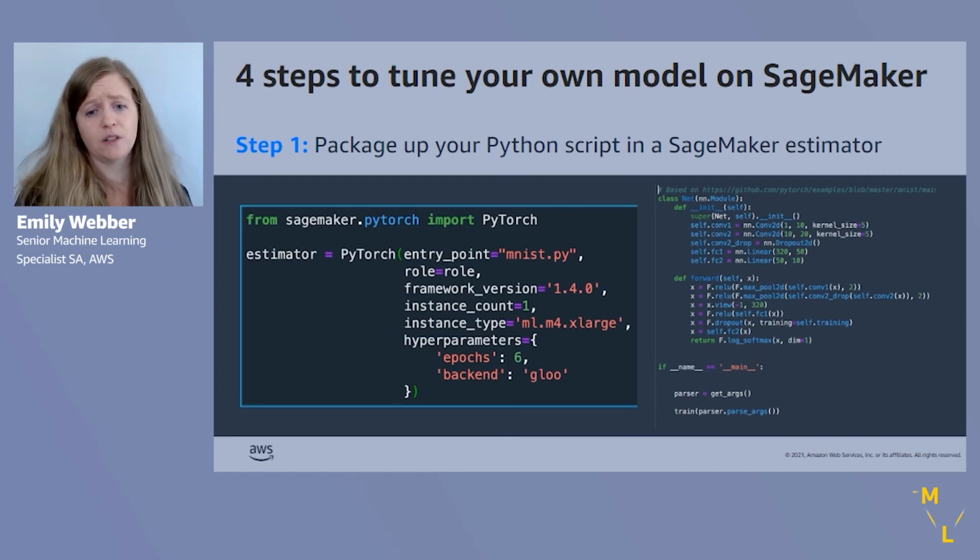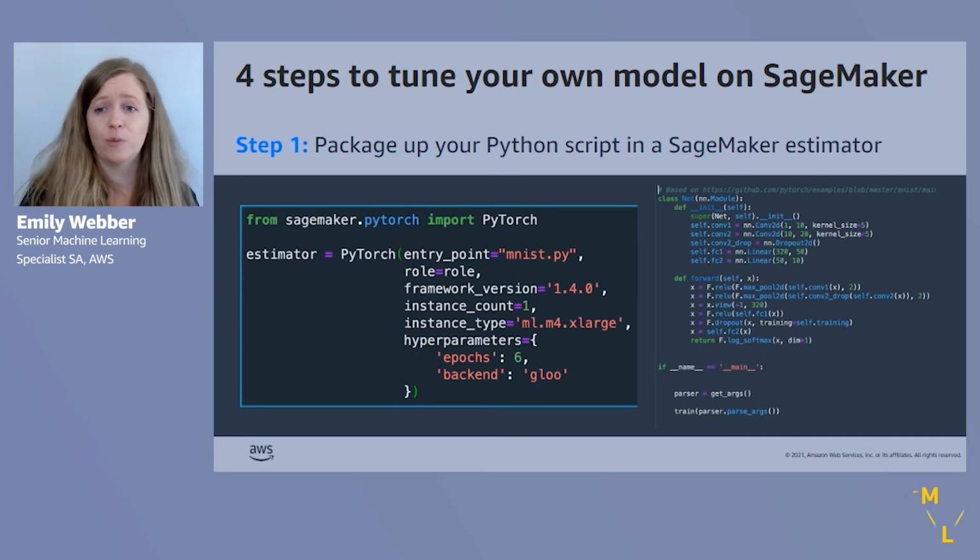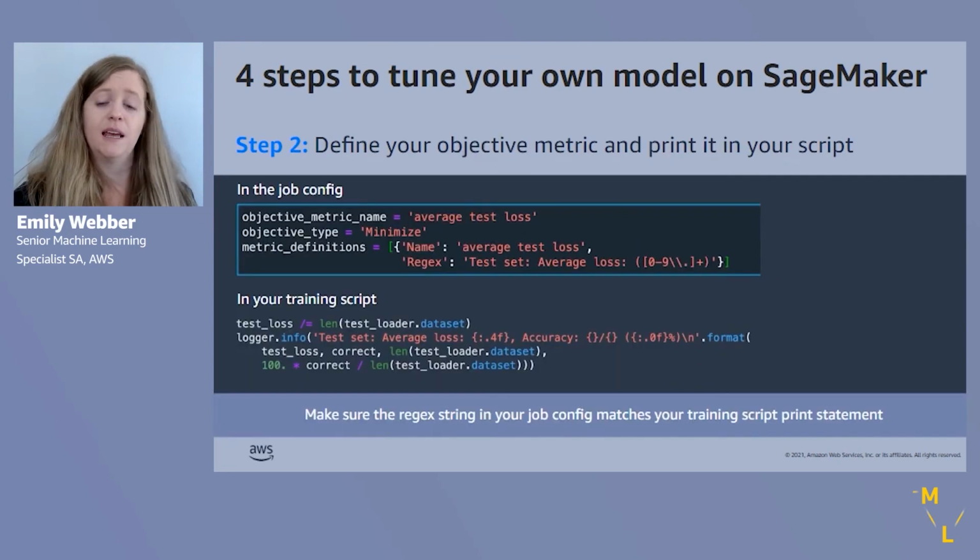You can drop those into your estimator and then read them from your scripts. So we'll do that here. And then you just call train, right? So parse your args, train your model, and that's all you need to do. So that's packaging up your Python script in a SageMaker estimator.